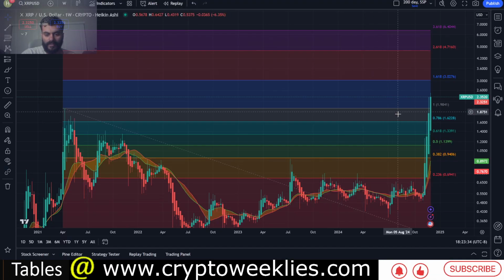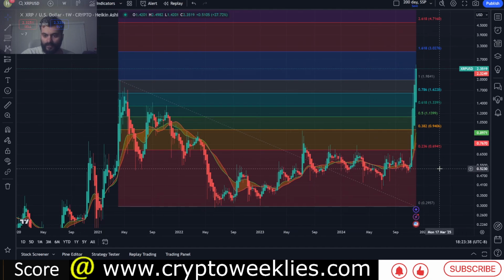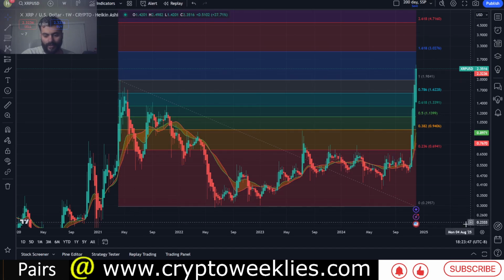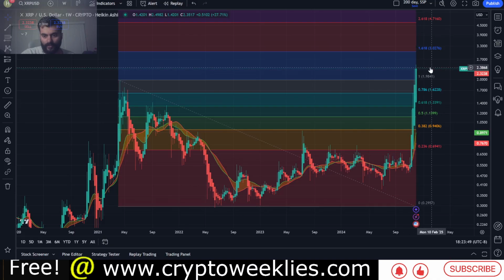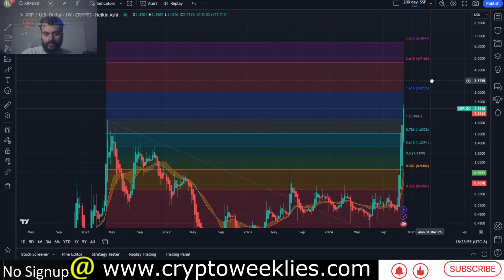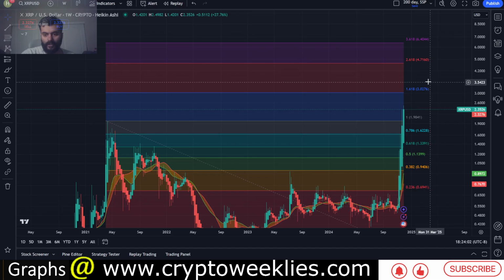This is the analytics that we have with respect to technical analysis based on Fibonacci levels. The entirety of the move from the previous bull market high at around $1.96 has been retraced. Now the current high at one point of time was at around $2.51. The key level to look forward to in terms of Fib levels is 1.618 Fib, coming in at around $3.